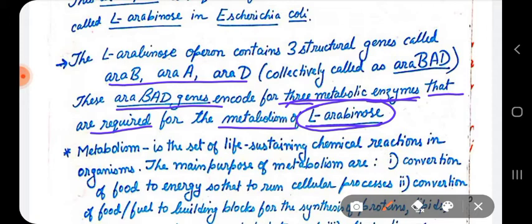ARA-B codes for one enzyme, ARA-A codes for another enzyme, and ARA-D codes for a third enzyme, which are required for the metabolism of this arabinose sugar.